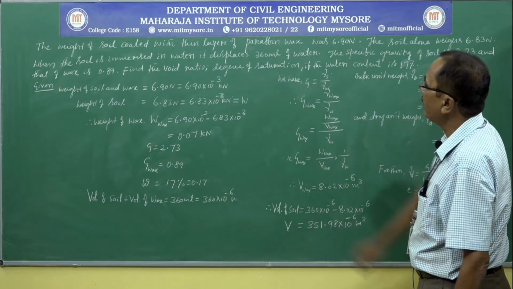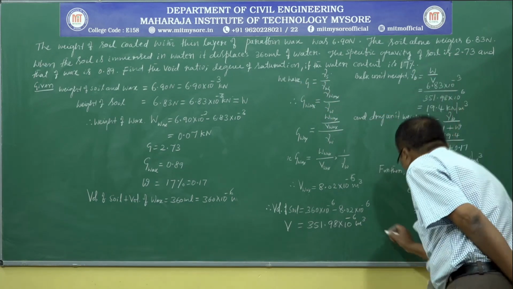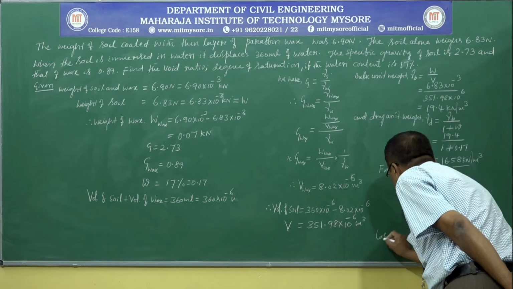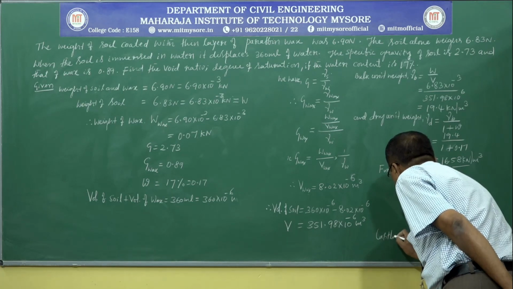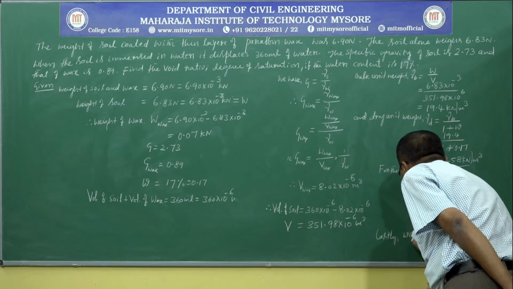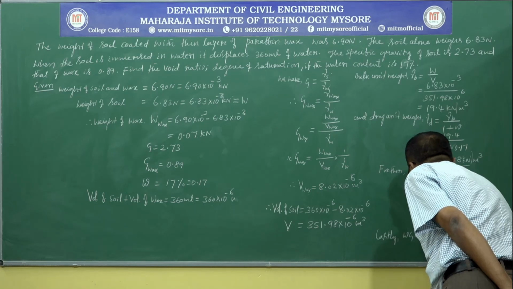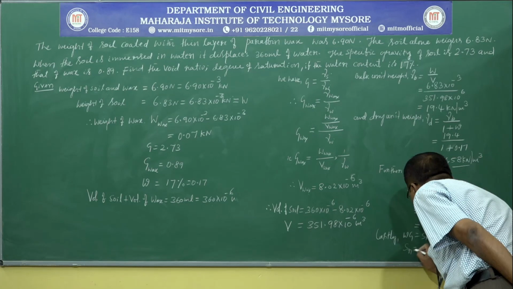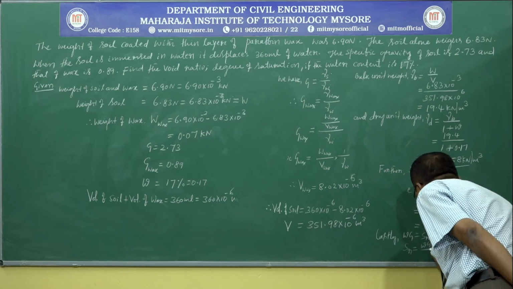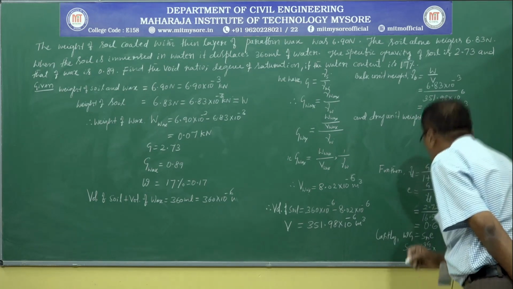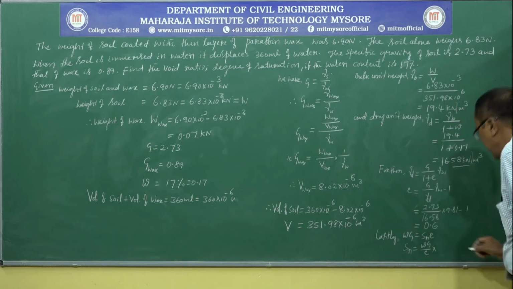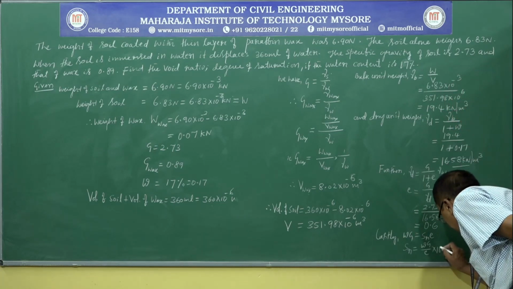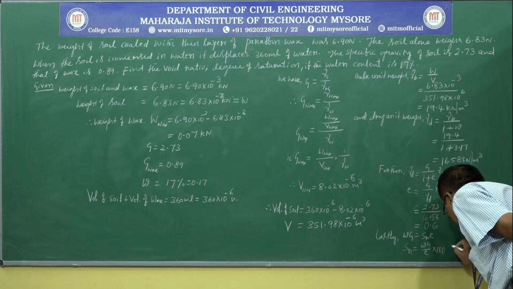So one more required value is the degree of saturation. Lastly, w G is equal to S_r into e. We have this expression also. Therefore, S_r is equal to w G divided by e. Of course, we are going to express this degree of saturation in percentage, so it must be multiplied by 100.